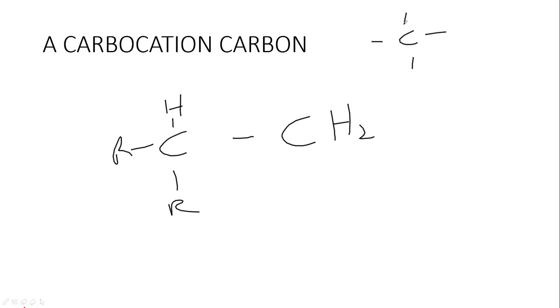That means an electron has been lost, so it's going to have a positive charge, looking for that electron. Now this is my carbocation carbon, and what I said earlier, what is going to be alternating is my positive charge. Nothing else, just my positive charge. So let's go on.